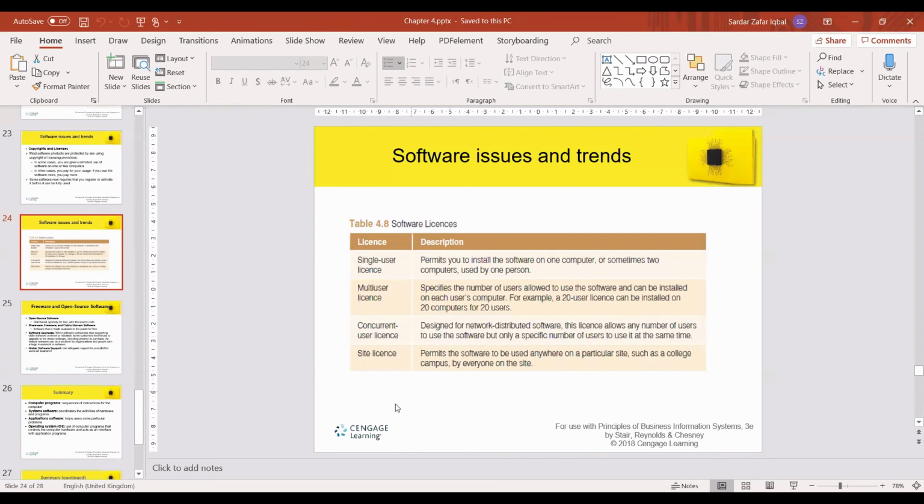Yes. Site license permits the software to be used anywhere on a particular site, such as a college campus, by everyone on the site. So this is specifically designed on a network, and it can be accessed from anywhere, such as the college. So the PeopleSoft and the e-services that we are using at the college, or the Blackboard, we can access from anywhere, right? Right.